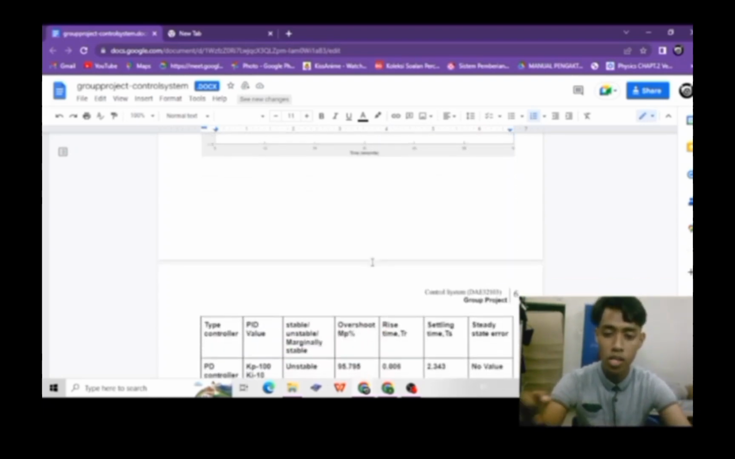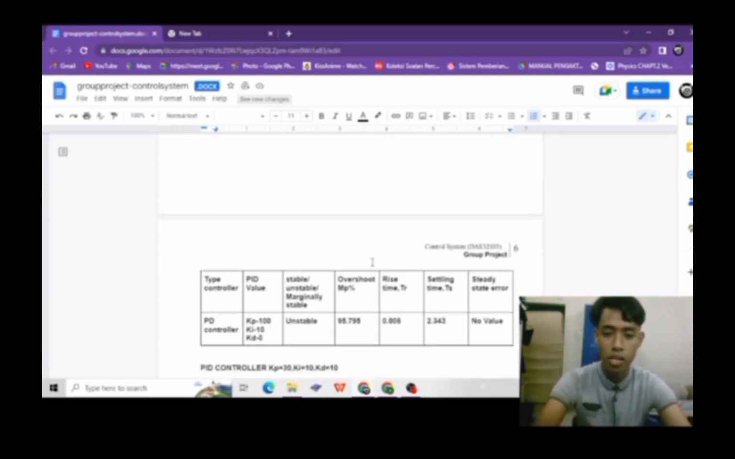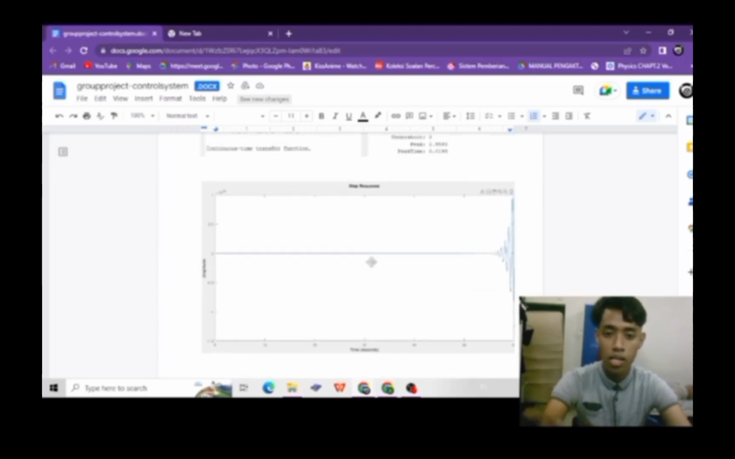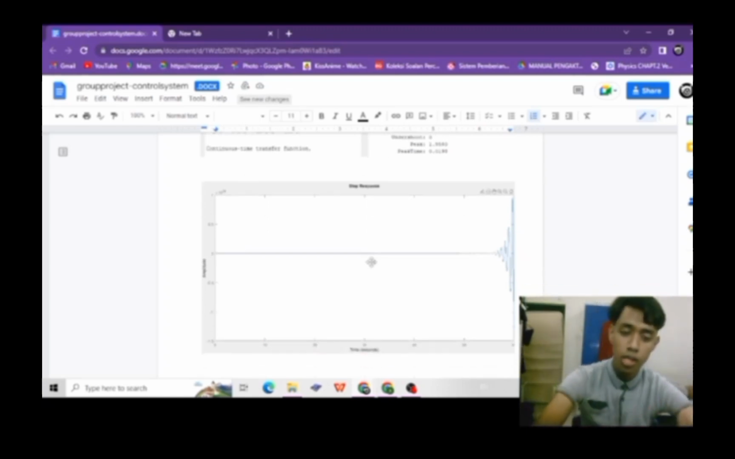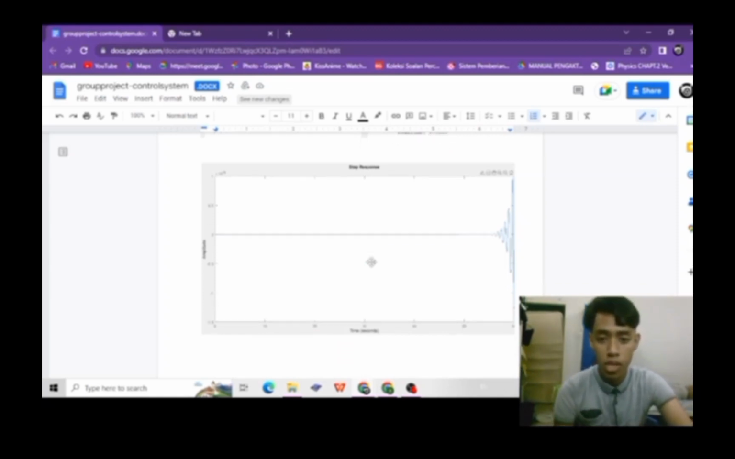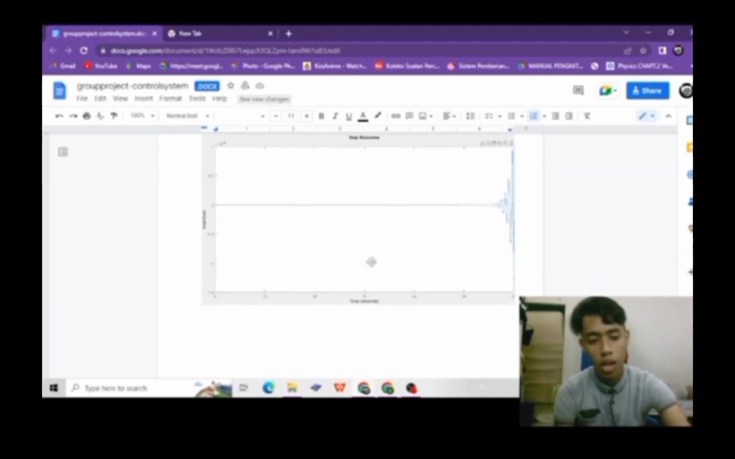From our experiment, what if we increase the KP controller? It becomes unstable. When we increase KP to 100 and KI to 10, the system becomes unstable, because the KI controller is to minimize or reduce the steady state error. But when we increase the KP controller, the oscillation becomes high, not in the middle but at the end of the control. That's why the oscillation we see here is not stabilized. So the system becomes unstable if using a larger value of KP.